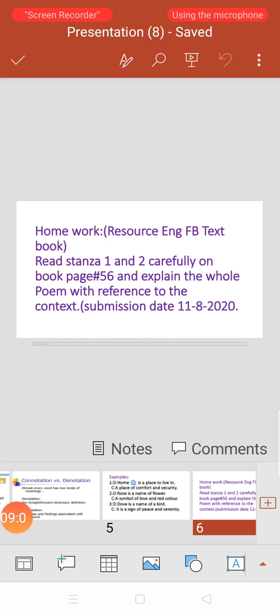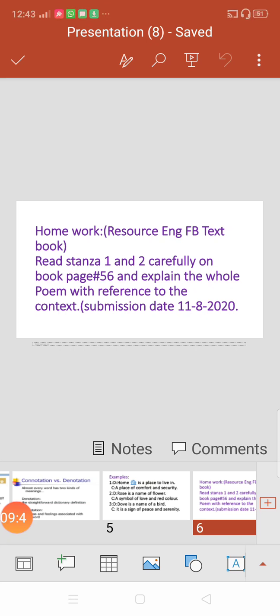So this is your homework, and the resource is the English Federal Book textbook. Read stanza 1 and 2 carefully on book page number 56. So yes, in our yesterday's lesson we have read a poem. The topic was rain. So this homework is related to our poem. Book page number 56, and explain the whole poem with reference to the context. And the submission date is 11/8/2020.